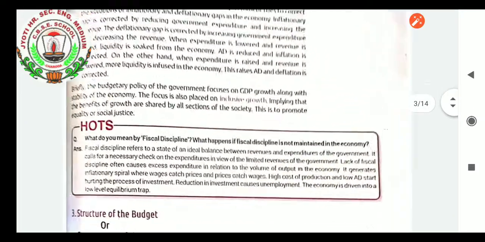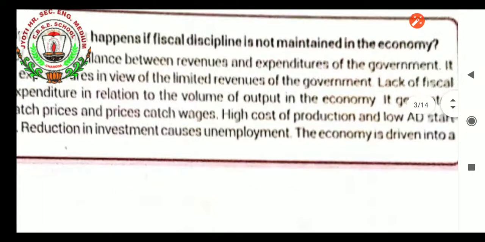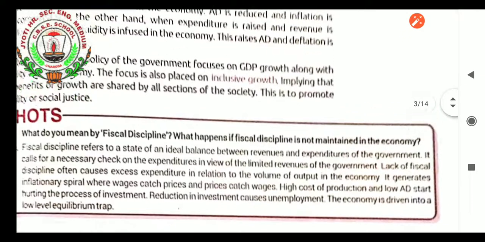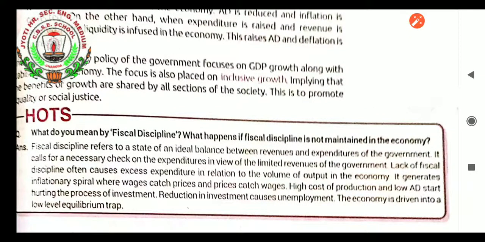What do you mean by fiscal discipline? Fiscal discipline refers to a state of an ideal balance between revenue and expenditure. Fiscal means the taxation policy which the government has laid down. If they are getting the revenue according to that, it calls for a necessary check on the expenditure in view of the limited revenues of the government.